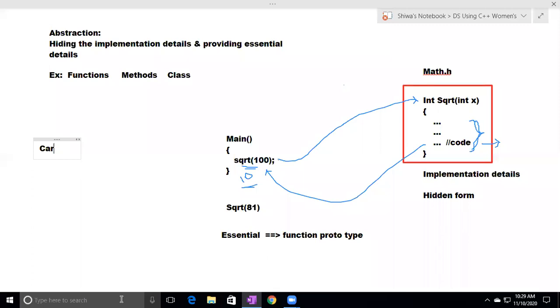Like that, you can take any example. In a fan, an internal mechanism is there. In an AC, an internal mechanism is there.